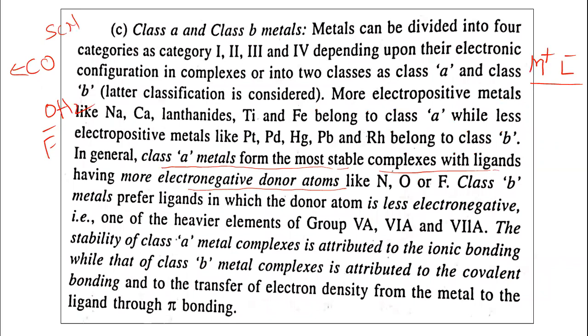Now the third factor in the nature of the central metal ion is class A and class B metals.